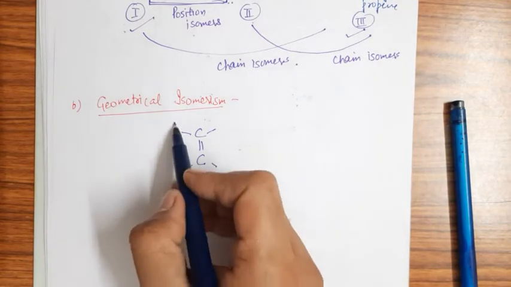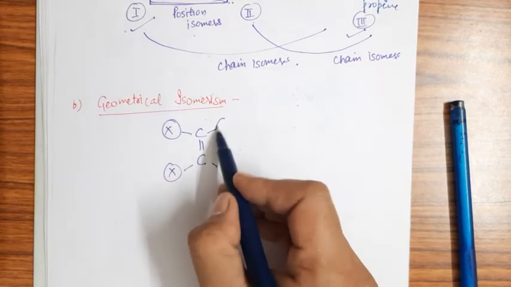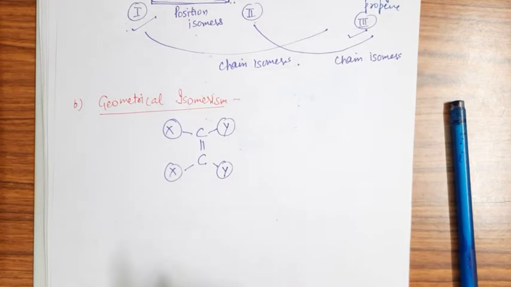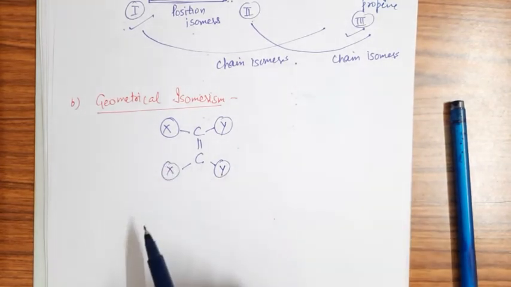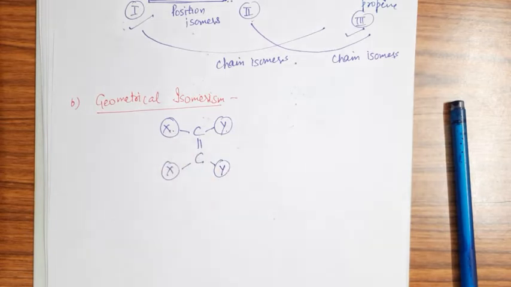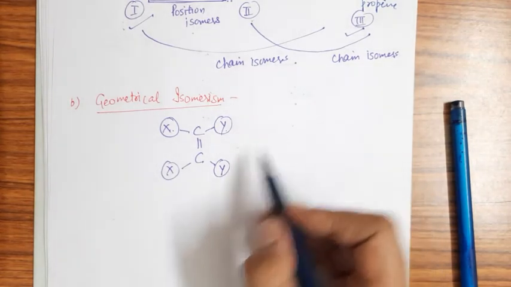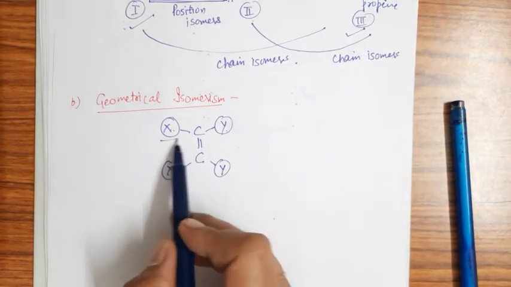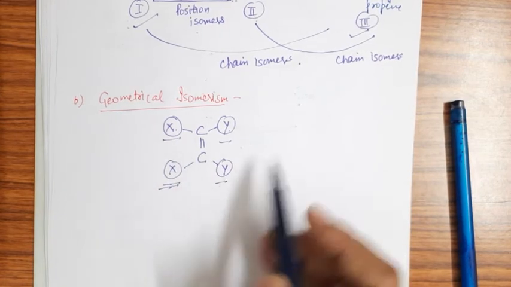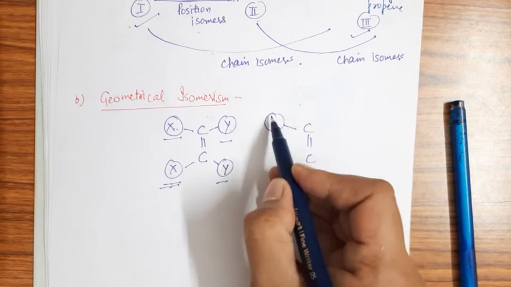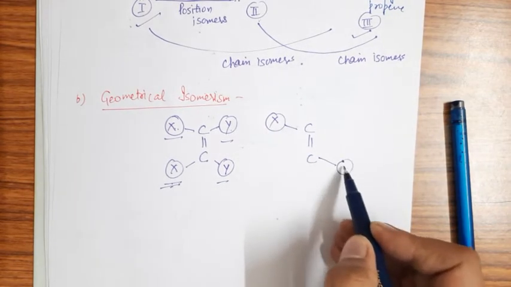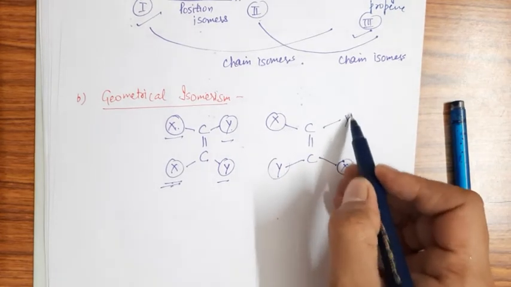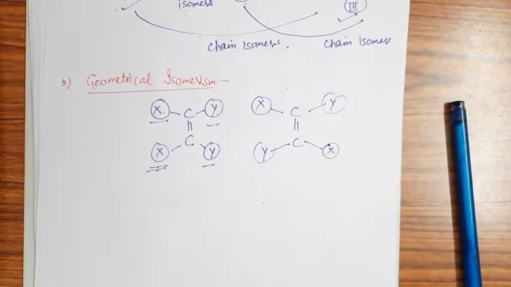So if we have two different groups, X and Y, as atoms attached to both the carbons, then we can arrange them in such a way that similar groups may be on the same side, or we can write it in this way also, that similar groups may be on different sides. So there will be two types of possibility. Are you getting it? We can write any alkene in two ways, right?